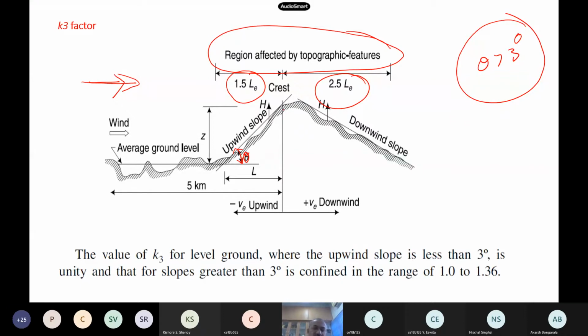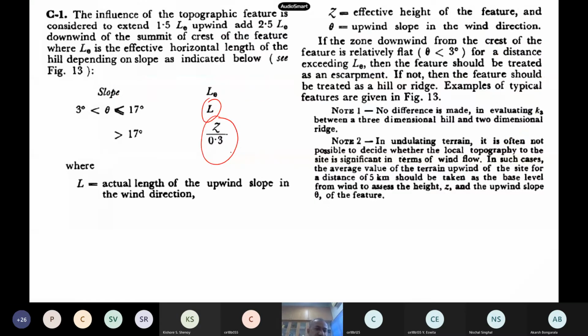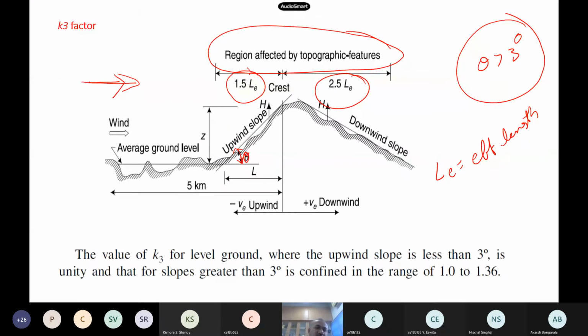Now this figure shows you the effect of topography. LE is the effective length. There is a small formula: if I know Z by L, theta 3 to 17, then greater than 17, they give an expression. So 1.5 times your effective length, this portion gets affected, and this portion gets affected in 2.5 times. So approximately, whenever you have a mountain and you know the slopes, this much of the region gets affected due to the topography.